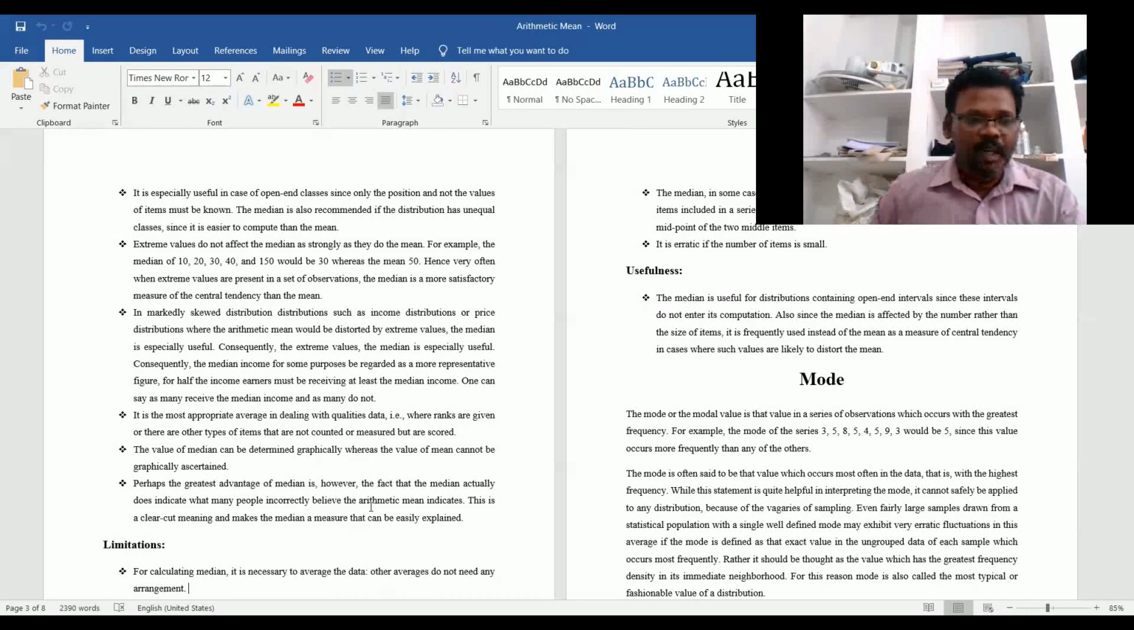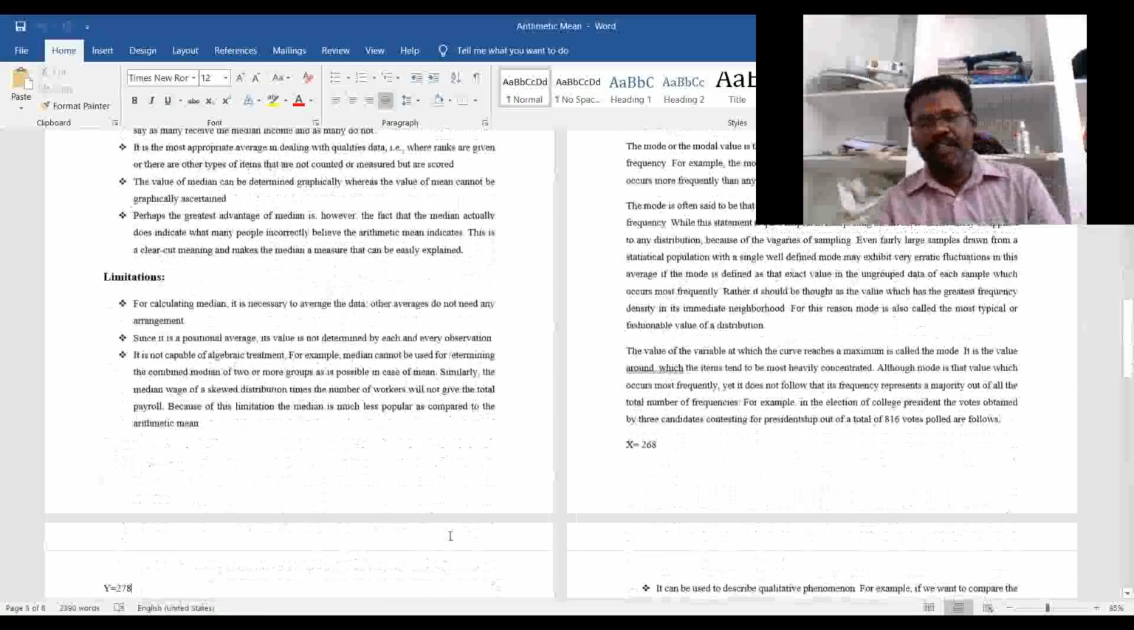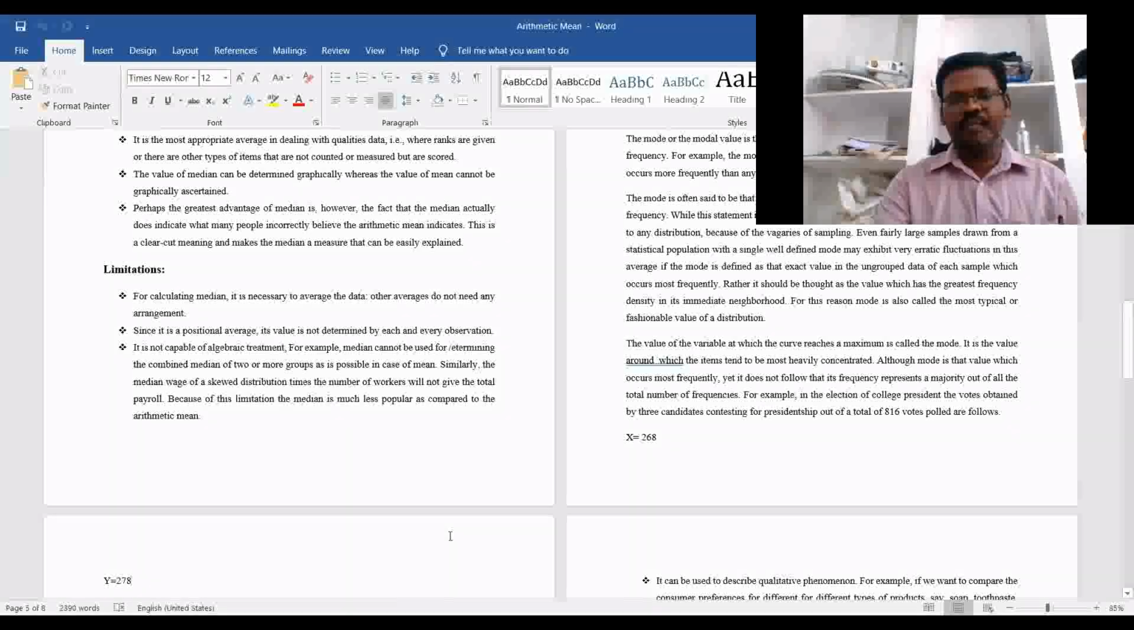Perhaps the greatest advantage of the median is the fact that it actually indicates what people may incorrectly believe the arithmetic mean indicates. That gives it a clear meaning, and makes the median a measure that can be easily understood. These are some of the merits we can see in the median.